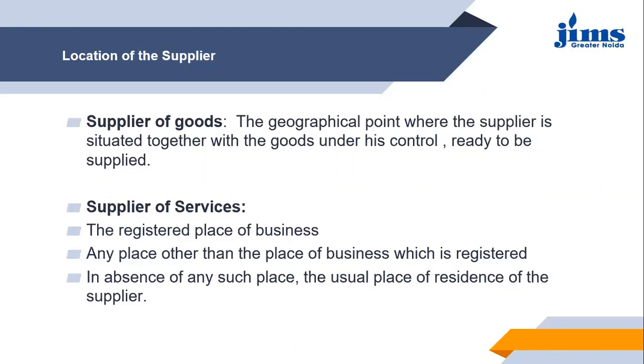If it is not there, then in the case of services, any other address registered by the registered person. Then third, if the first and second points are not there, then the usual place of residence of the supplier. This is about the supplier.